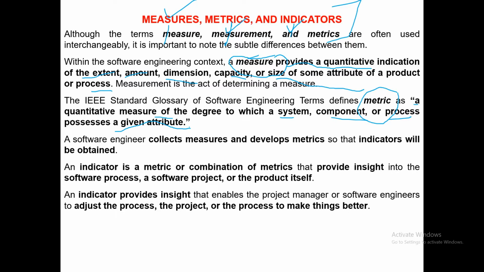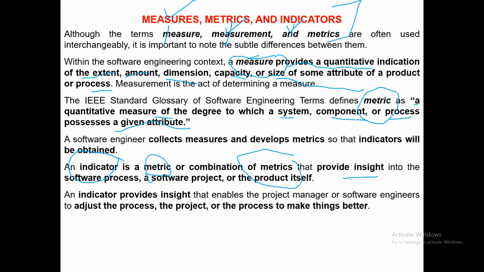Let's say the baseline is 8 lakhs. Anything above 8 lakh is good. Anything below 8 lakh is not so good. I mean, I need to review my process. There is some problem with the supermarket process, and I need to look into that and make my total sales above 8 lakh rupees. So this is an indicator. An indicator is a metric or a combination of metrics that provide insight into the software process or project.